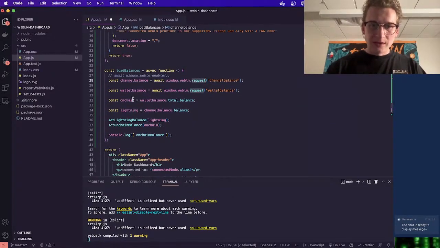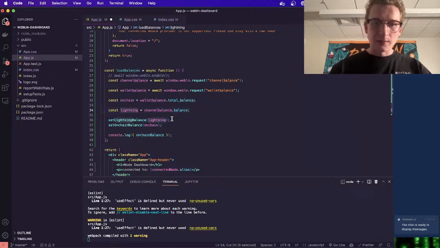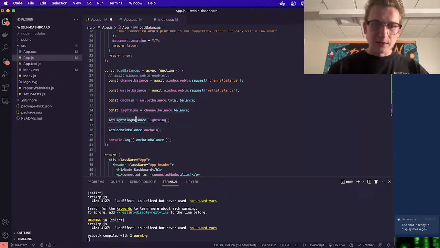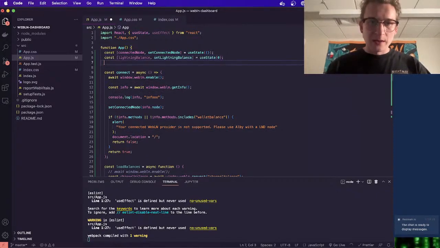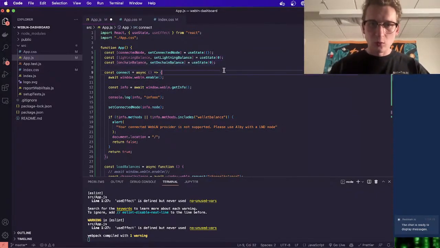And then we're taking a property out of it because we're getting an object back, and we're saying that this is our on-chain. We're getting our channel balance as lightning. And then we've got some setters here that I don't even have set up. Set on-chain balance and set lightning balance. So let's add that. Lightning balance and on-chain balance. Cool.